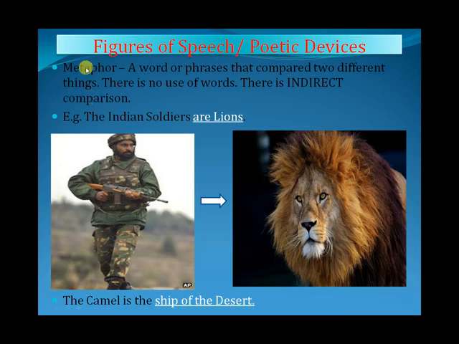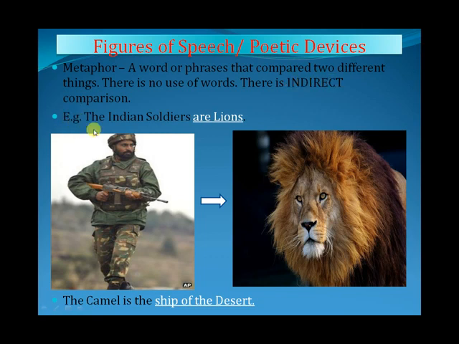The next is metaphor, a word or phrase that compares two different things. There is no use of any words. We have seen in simile there are words such as like and as which compare two things, but here there is no comparison with words. There is indirect comparison. So in simile you have direct comparison, and in metaphor you have indirect comparison.